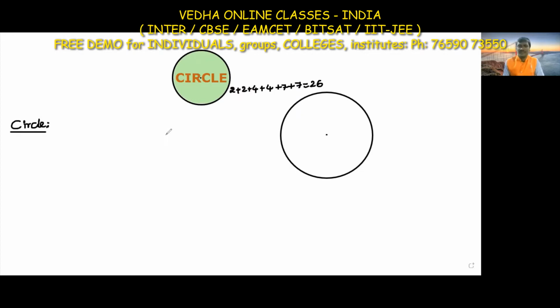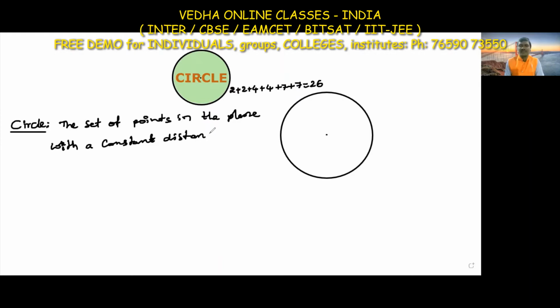Okay, what is a circle here? What is a circle? A circle is the set of points in a plane with a constant or fixed distance from a fixed point, is called a circle.